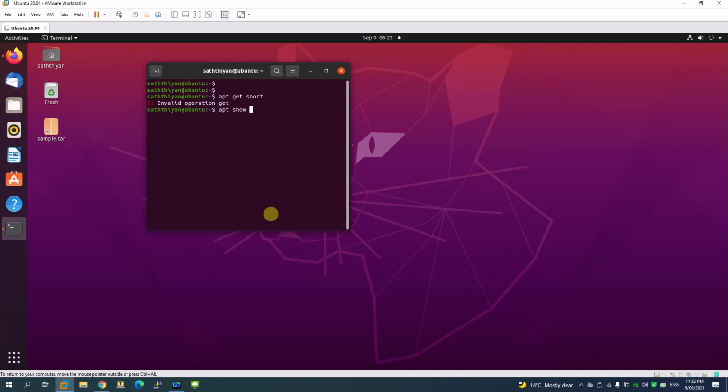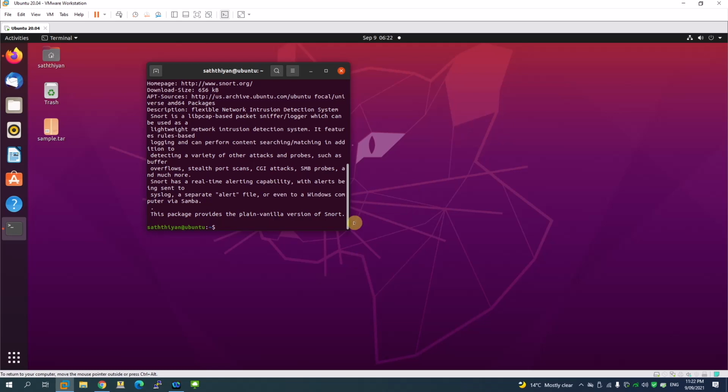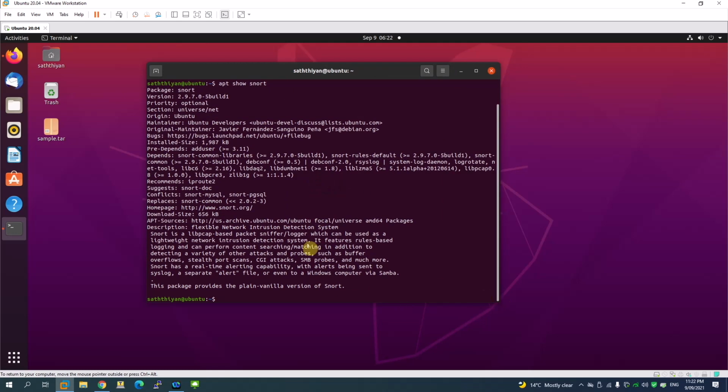apt show Snort. Let's see, the current version we have got is 2.97. So the one that we have got is 3.0. So I'm going to use the 3.0 to install this one.